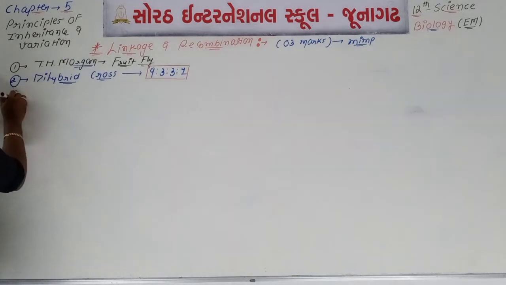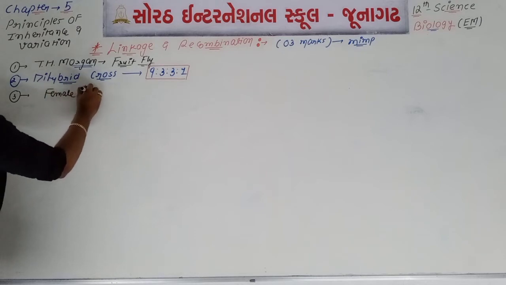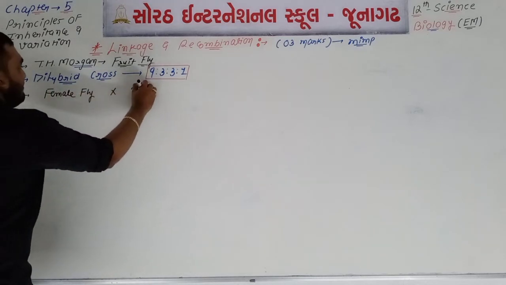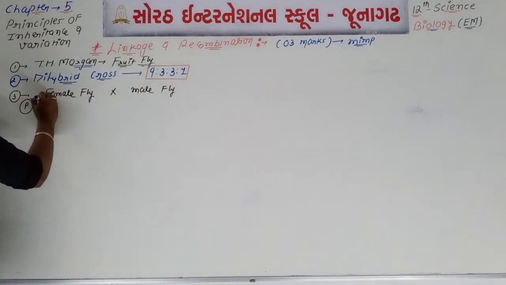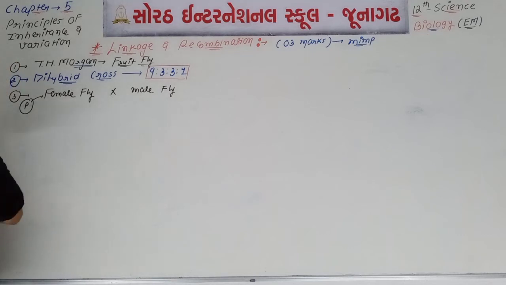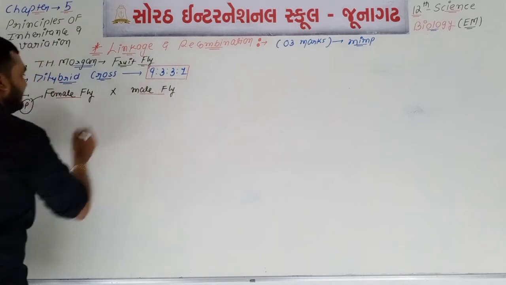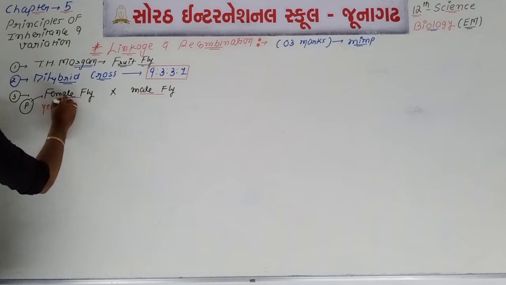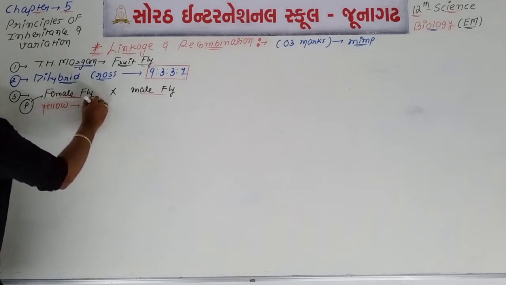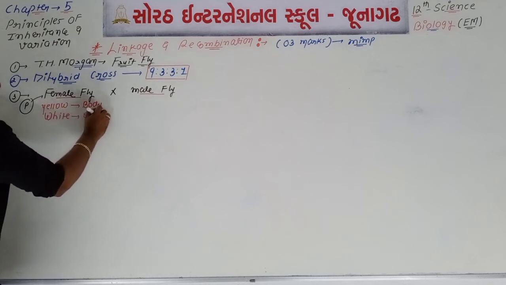Point number 3, we can say that Morgan took one female fly and one male fly as the P generation. You know that sexes are separated. This female fly has a yellow colored body, and if we talk about the color of eye, then this fly has a white colored eye.